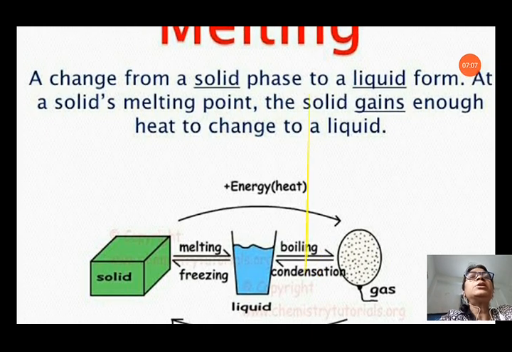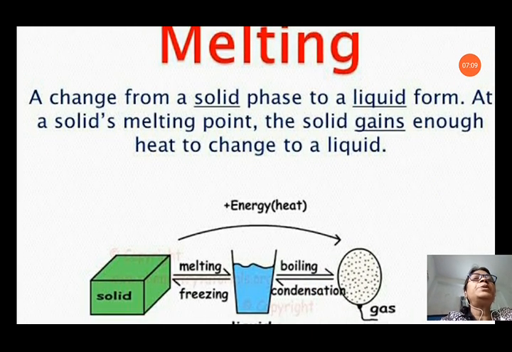Now melting. Melting is also a process of a physical change. A change from a solid phase to a liquid form. At a solid's melting point, the solid gains enough heat to change to a liquid. Melting means when a solid phase changes into liquid form, like when we take out ice from the freezer, then what happens? Ice changes into water again due to the heat, because inside it is very cold.